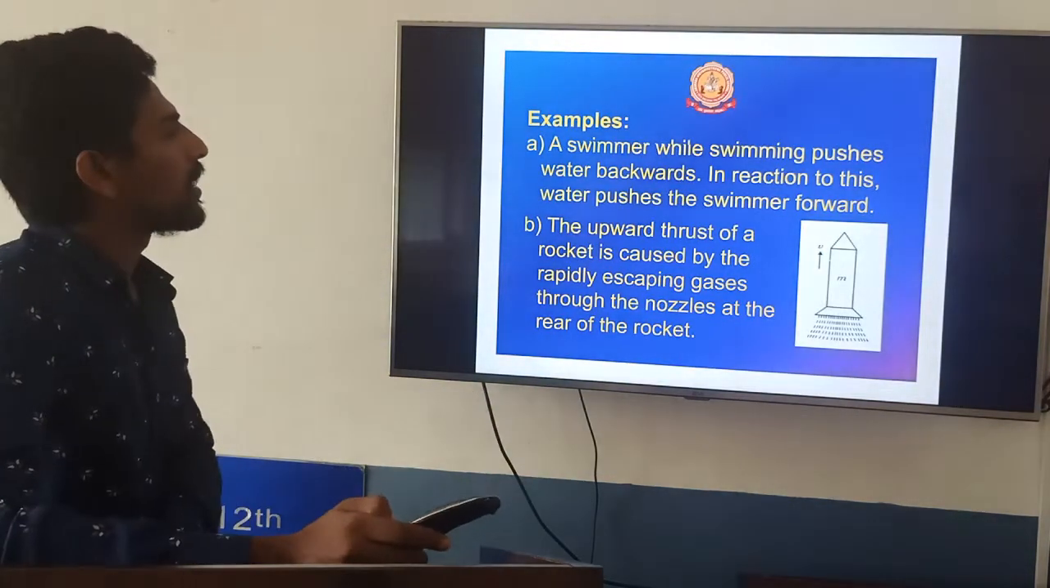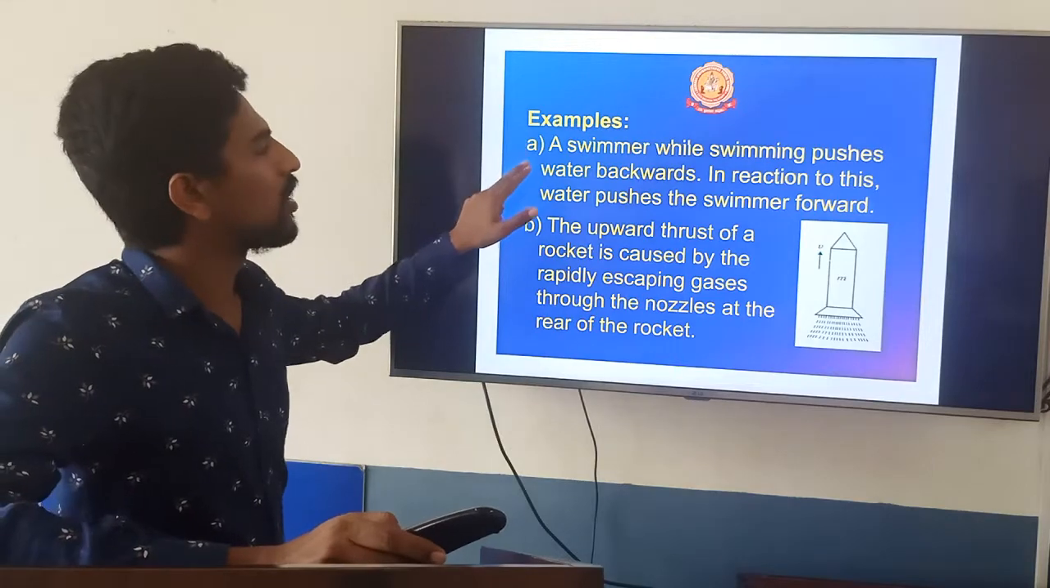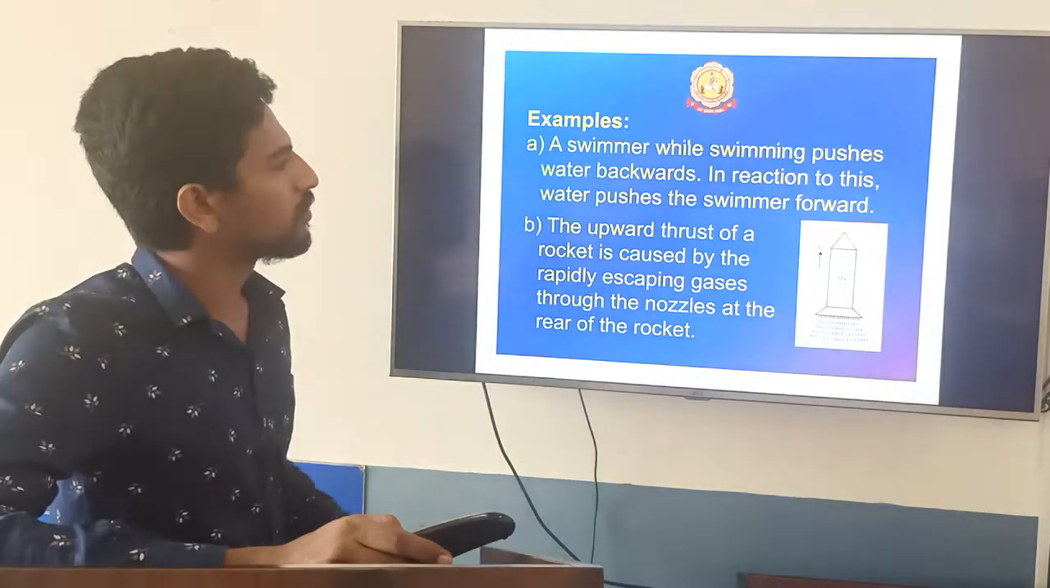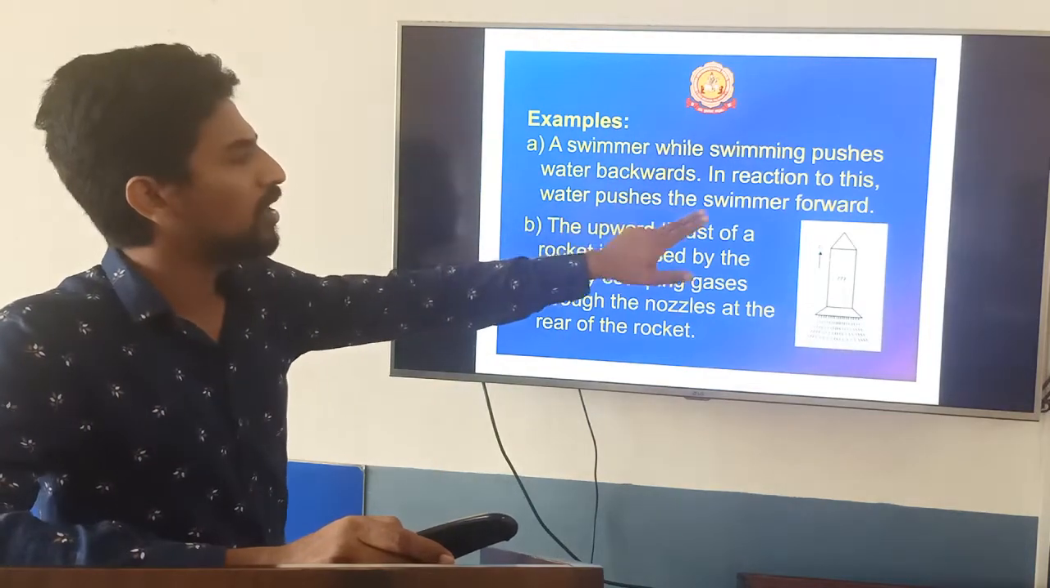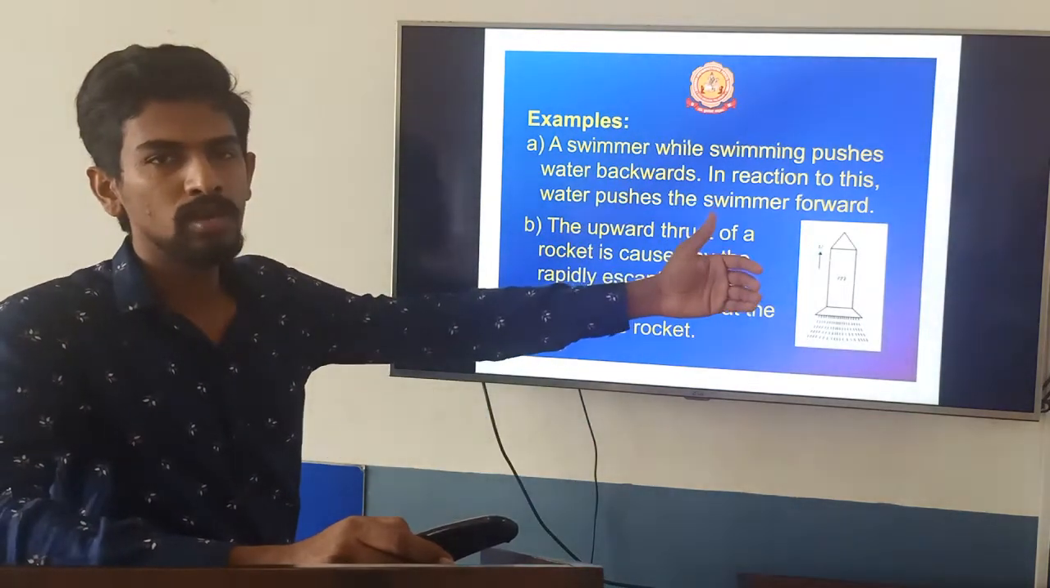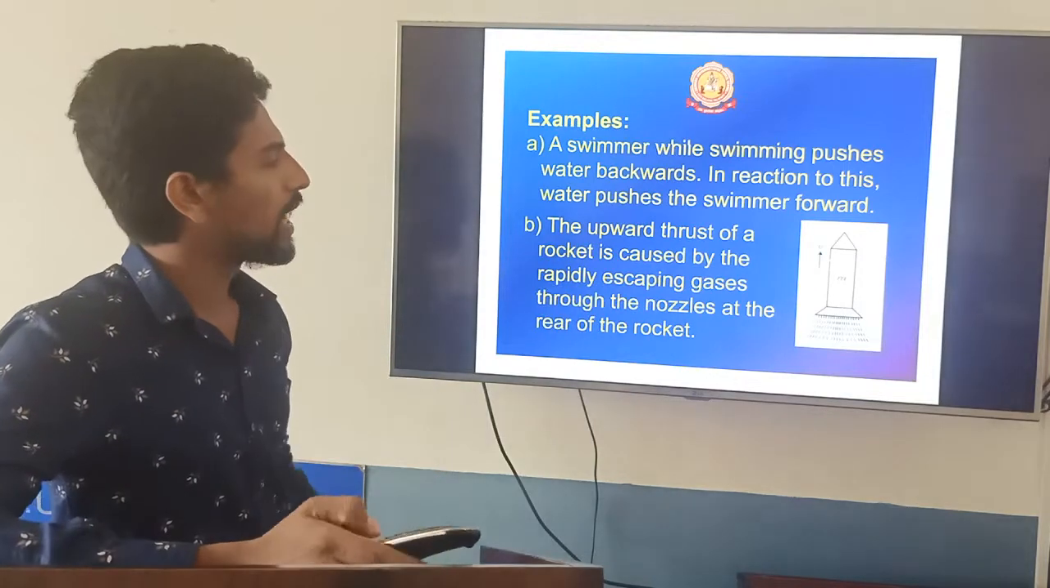Now you can take examples for Newton's third law of motion. A swimmer while swimming pushes water backwards. In reaction to this, water pushes the swimmer forward. So he is moving forward, but he is applying force in the backward direction.